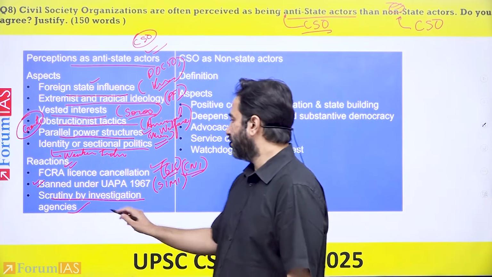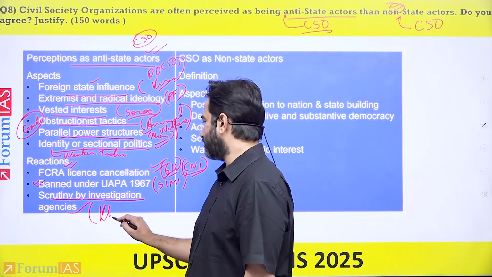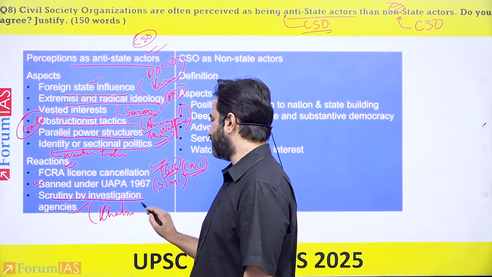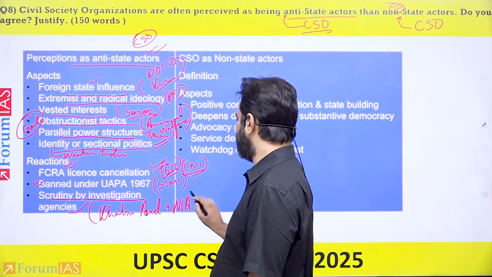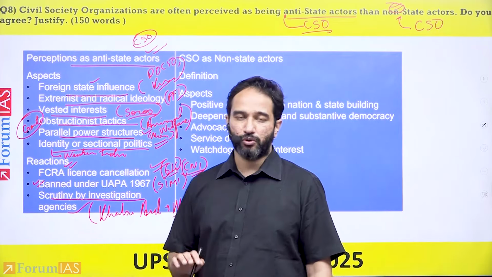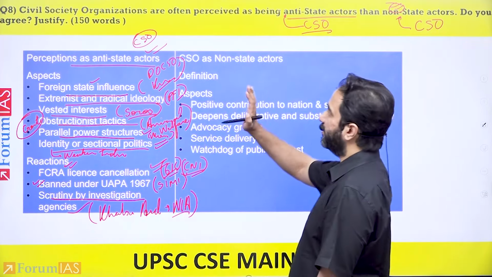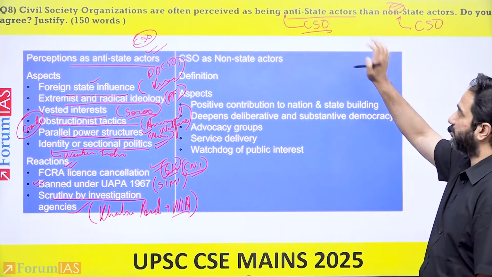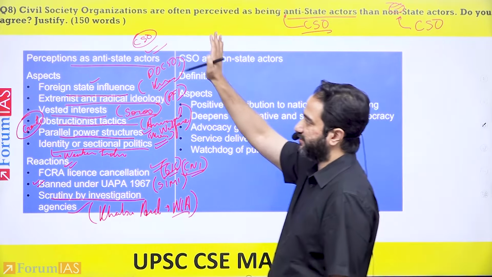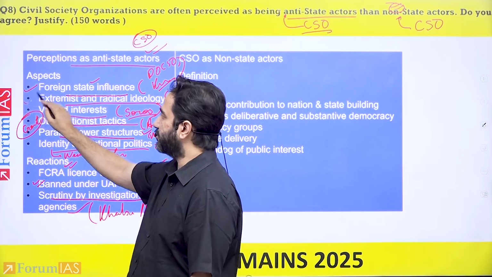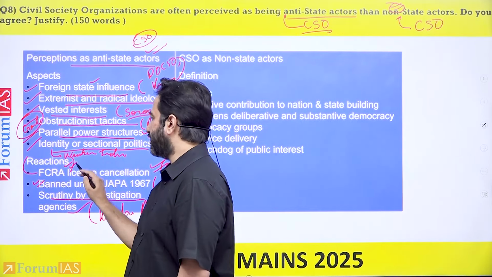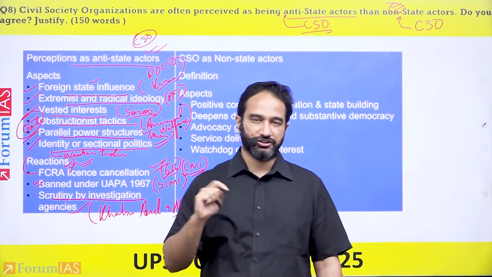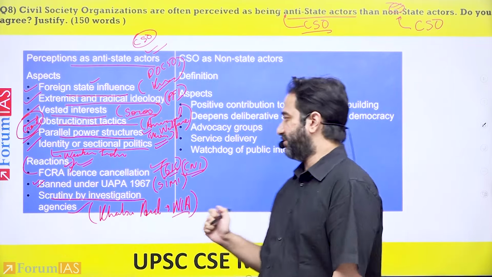So one example that you can give here is that there is an international organization, Khalsa Aid, which is being investigated by NIA. So this is how you end up showing that various civil society organizations have been perceived as anti-state actors, and these are the reasons why they have been perceived. You are giving examples in relation to India and what has India done in retaliation to such organizations.